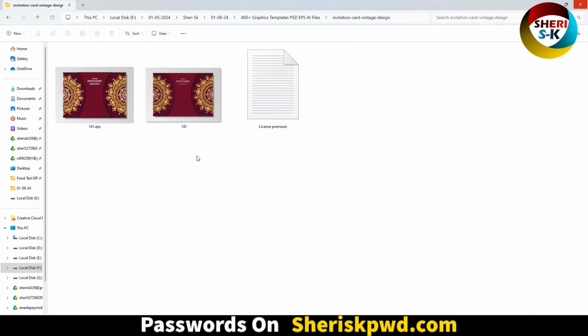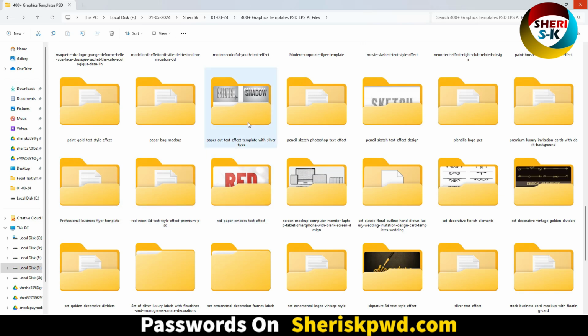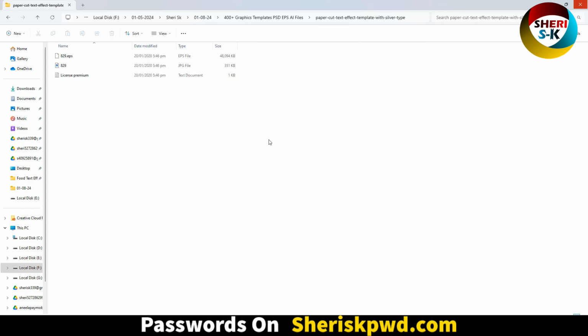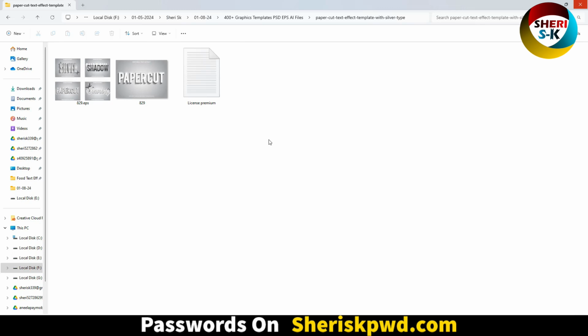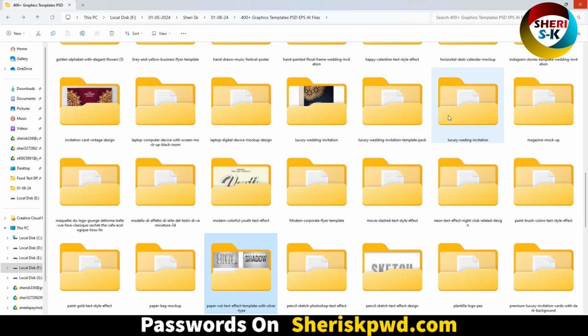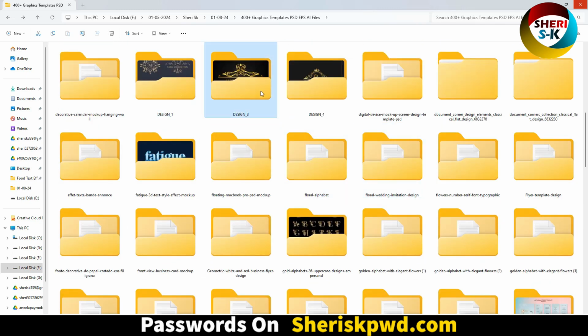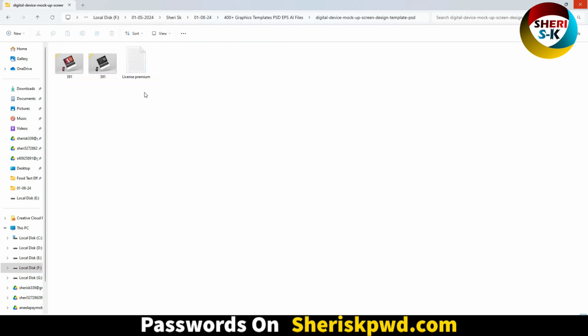Same thing here. Cut text shadow, paper cut. Here design to one, and here calendar mockup, digital device mockup.